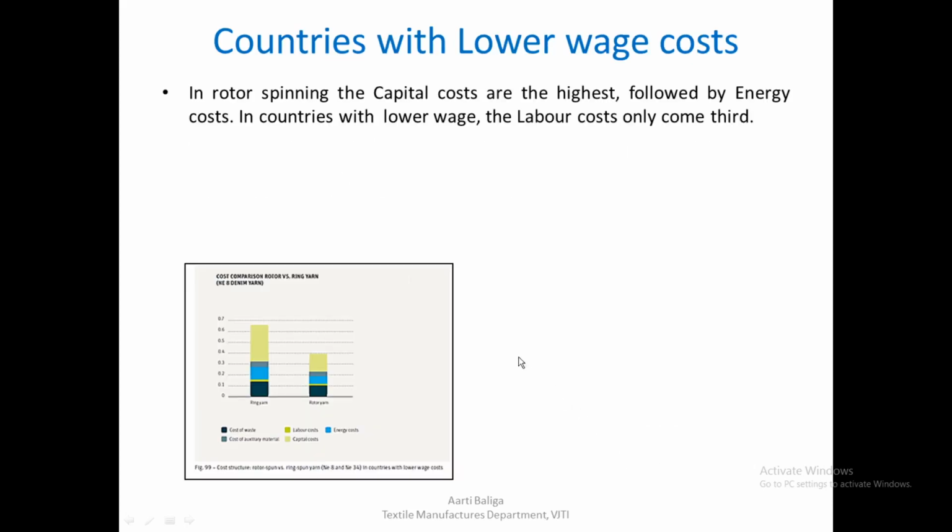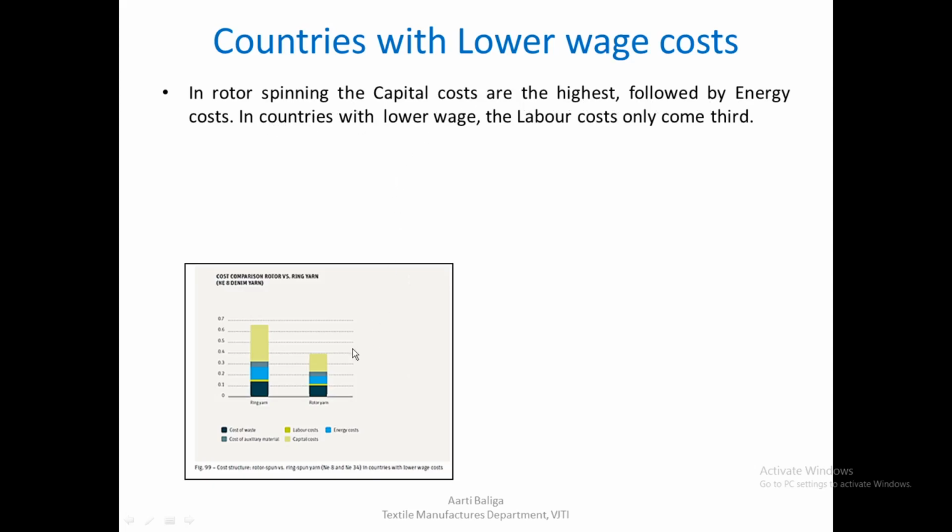So this is one chart where they have done some comparisons on cost of waste, labor cost, energy cost, cost of auxiliary devices or material, and capital cost. It is a comparison between ring spun yarn, the cost breakup here, and rotor yarn. And this is meant for countries where there is a low wage cost involved. So in rotor spinning, the capital costs are highest, followed by energy cost.